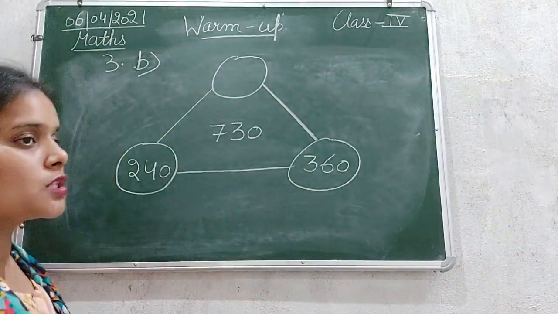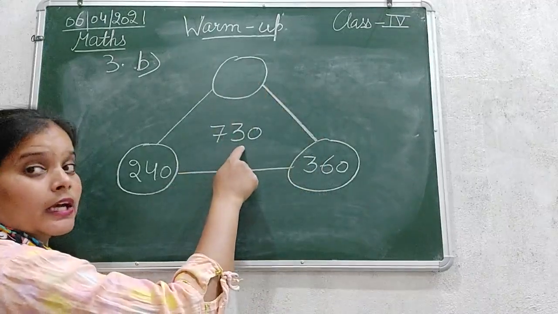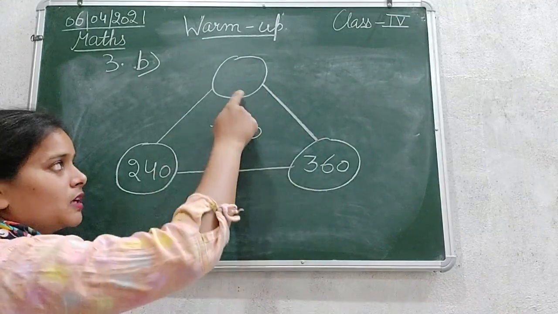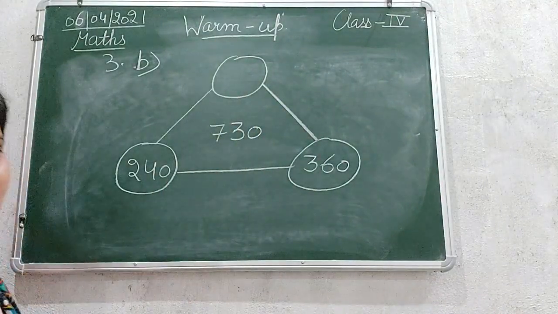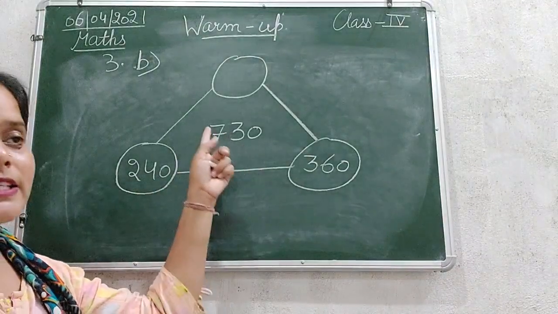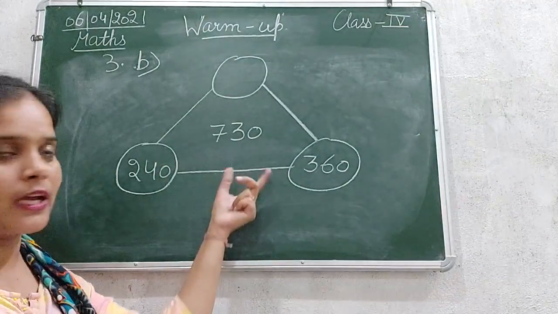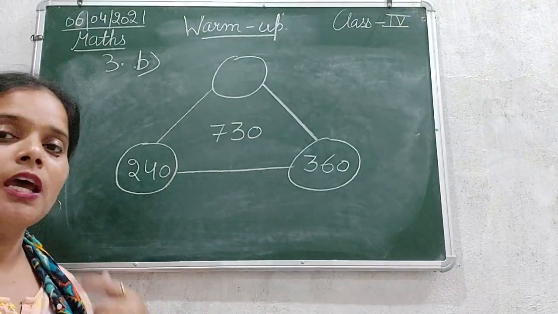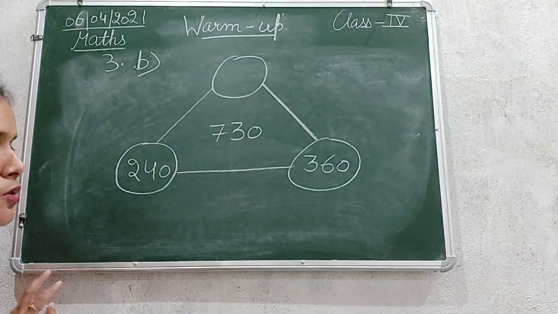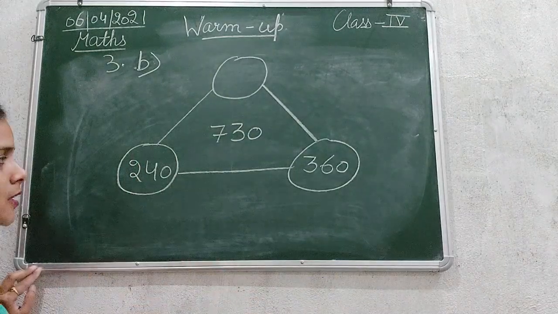तो इन तीनों सर्कल के अंदर जो नंबर्स दिए हैं जब हम इन तीनों को टोटल करेंगे we will get this. But here the sum total is given, the two numbers are given, the third one is missing. तो उसके लिए हम क्या करेंगे, for that you will subtract these two numbers from this. चाहे तो एक एक करके सब्ट्रैक्ट करके कर सकते हैं या इन दोनों को ऐड करके जो आंसर आएगा उसको इसमें से सब्ट्रैक्ट कर दीजिए and you will get the missing number. So both methods you can use. So I am using one method in this part and another method I will use in another part.